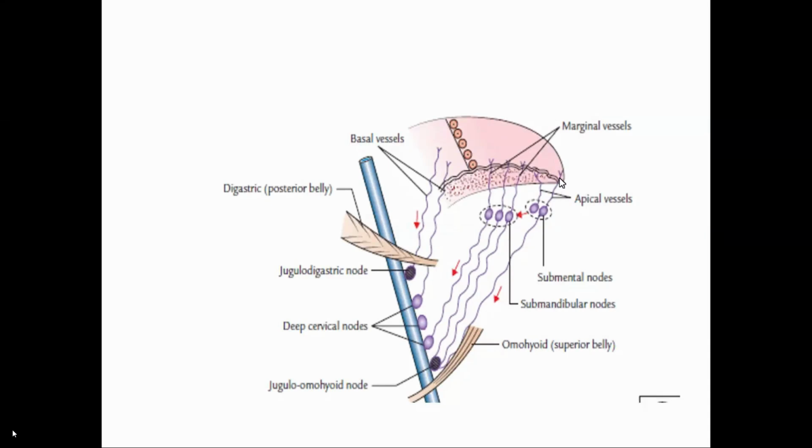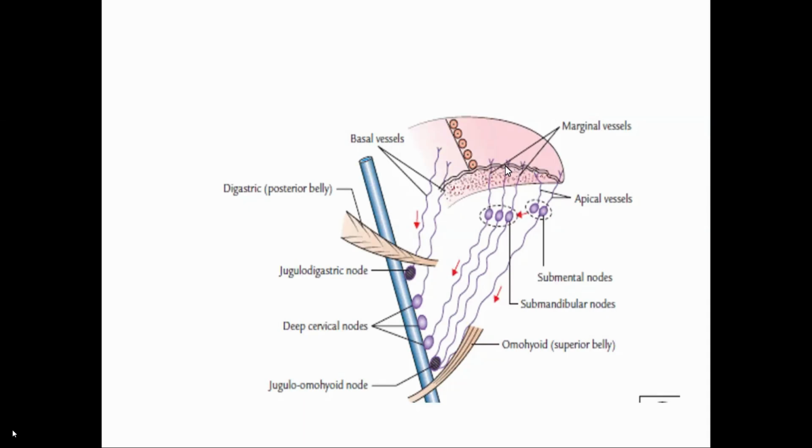Apical set drains the tip and the frenulum linguae. Where does it drain? In the major part, it drains in the submental lymph nodes. Few of them can drain in the submandibular lymph nodes as well as the jugulo-omohyoid lymph nodes.